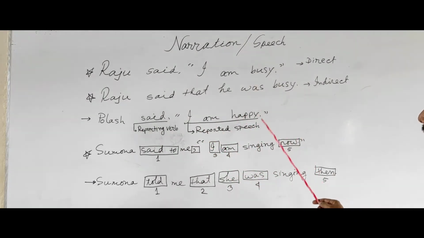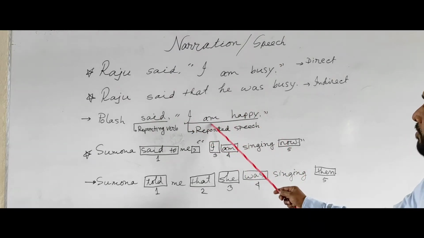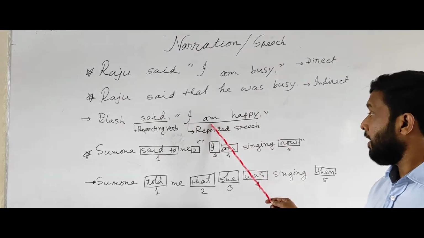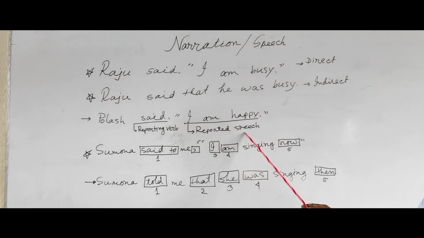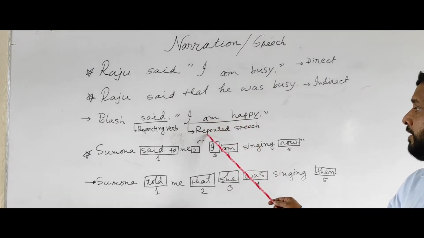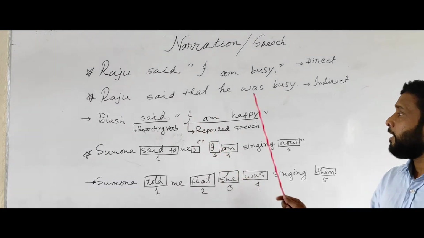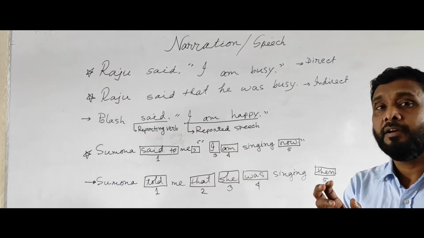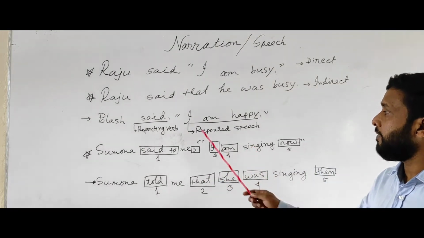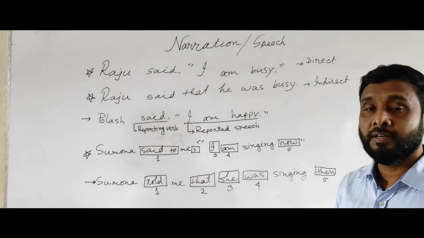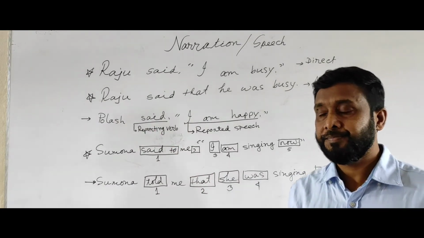The part in between inverted commas, the whole sentence, is called reported speech. That means "I am busy" is reported speech. So whatever we get in between inverted commas is called reported speech, and the verb before the inverted comma is called the reporting verb. Does it make sense? I think all of you are clear.